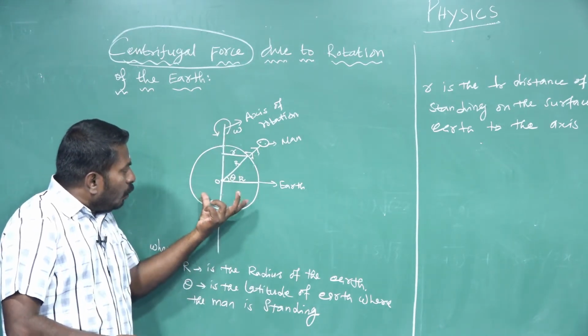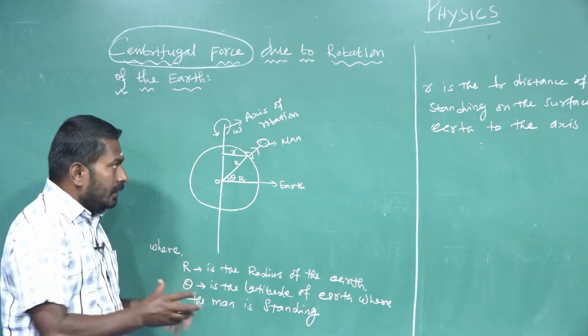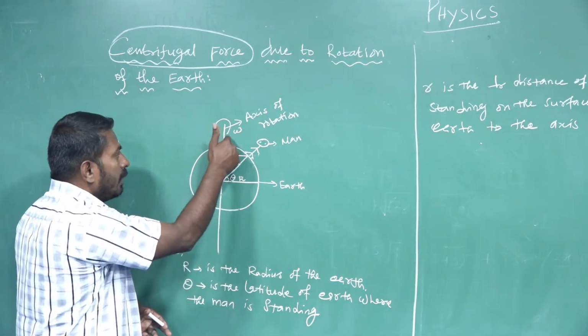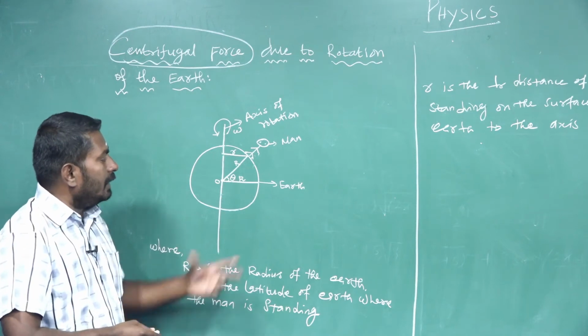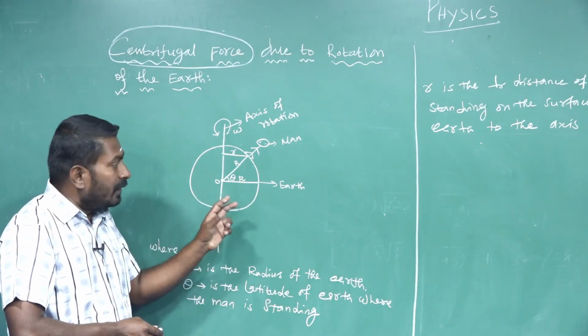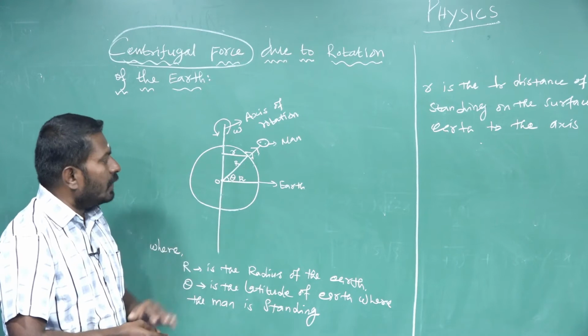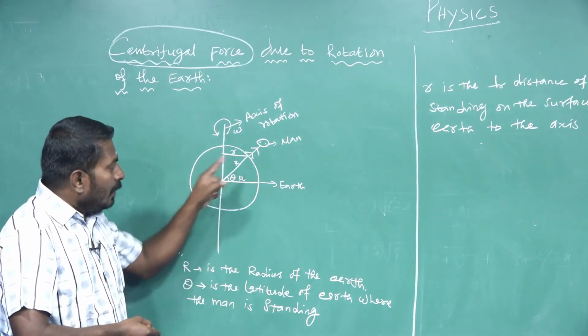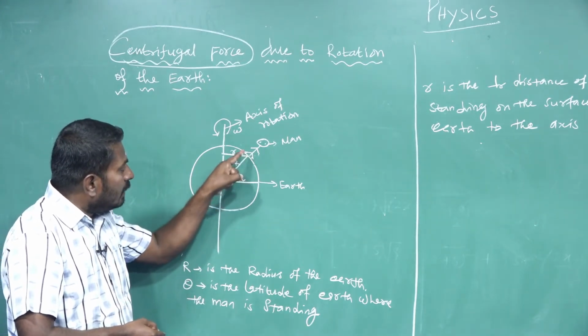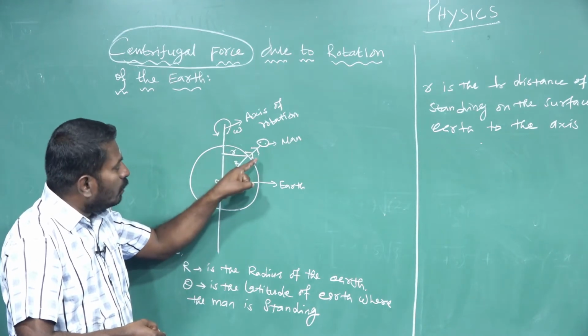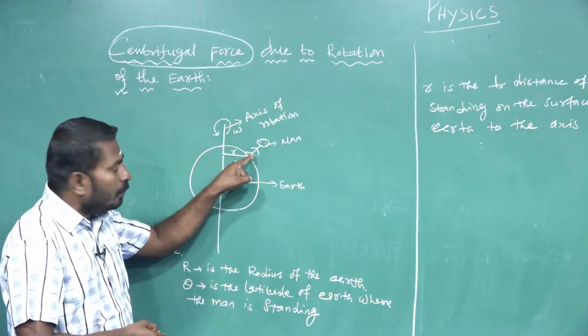In the case of a rotational frame of reference, the earth rotates about its own axis with a constant angular velocity. It is a rotational frame of reference, also called a non-inertial frame of reference. Every object placed on the surface of the earth is also rotating with the same angular velocity omega.